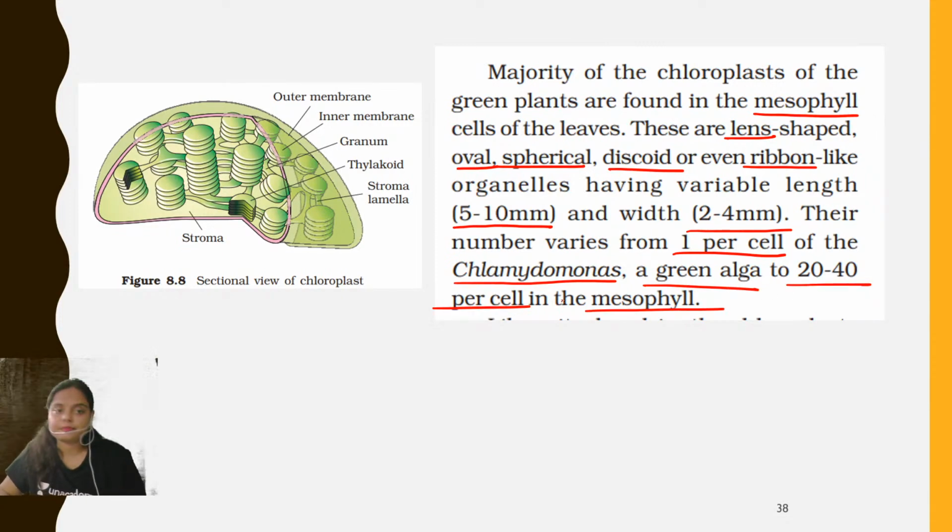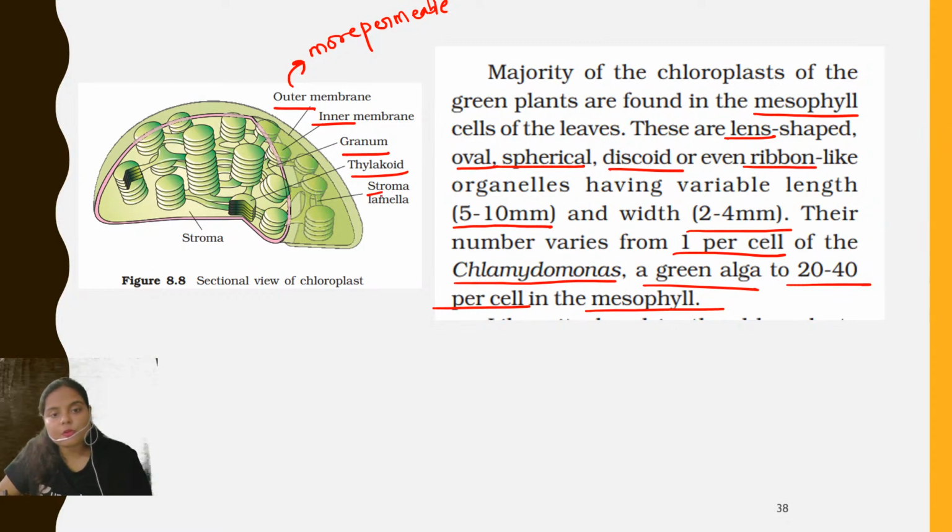the mesophyll. And see the structure, the outer membrane, inner membrane. The outer membrane here is more permeable as compared to the inner membrane. The inner membrane is less permeable because the amount of porin is less. Then granum, which is formed by the stacking of thylakoids one upon the other, and the stroma lamellae, that means the membranous channel which is connecting the two grana together.